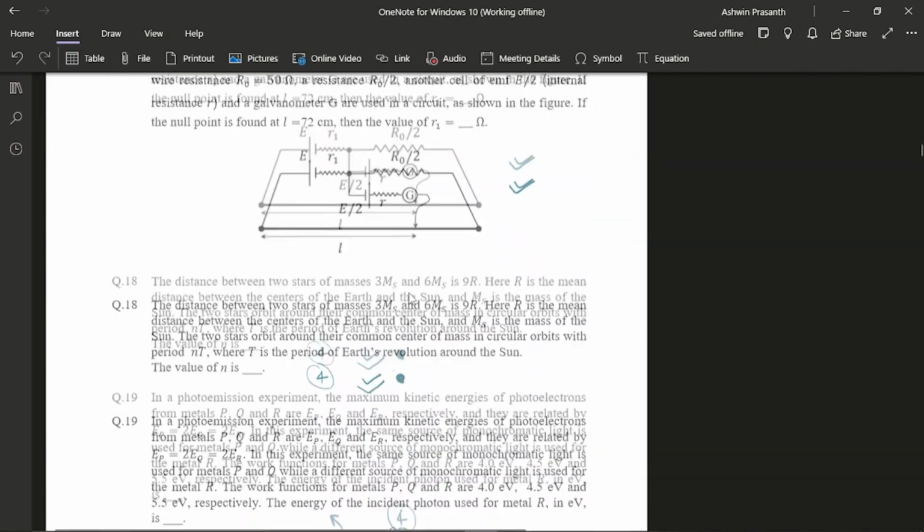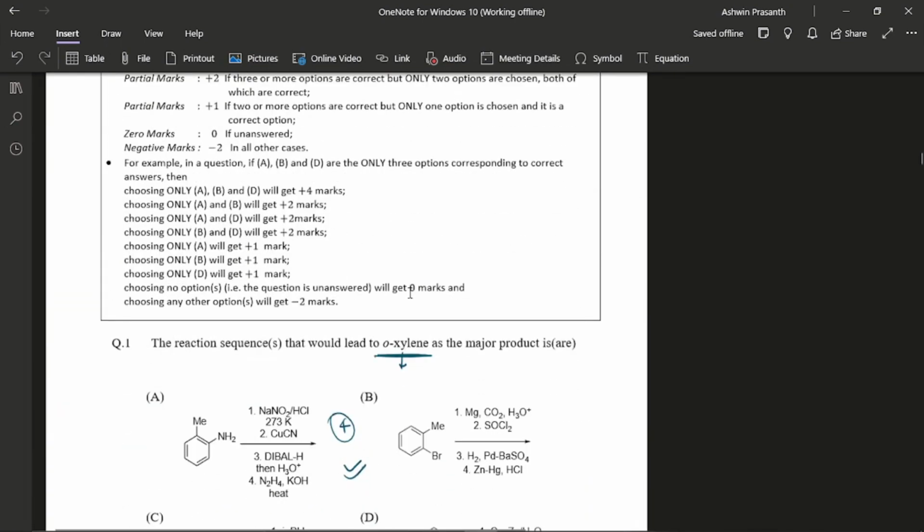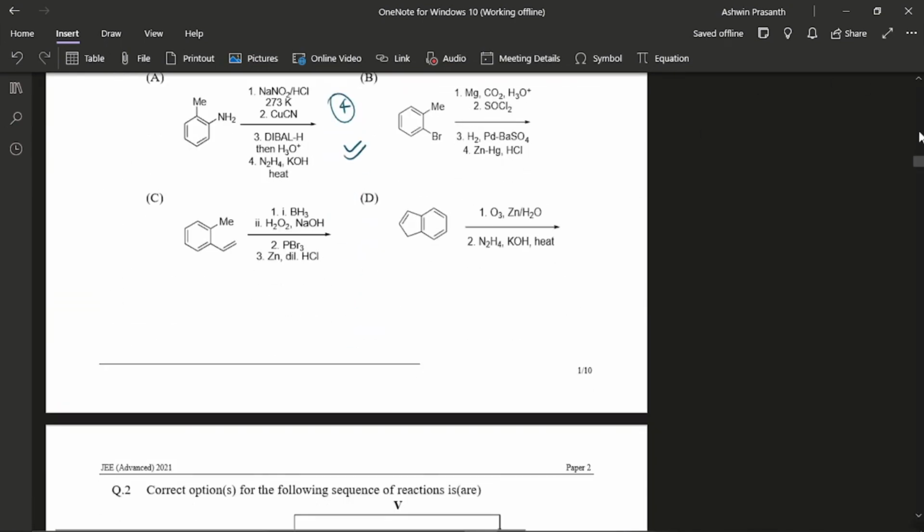And this section was fine. This section was also fine. Then I went to maths.